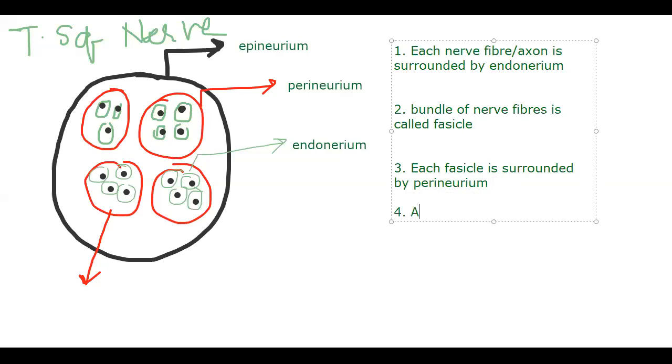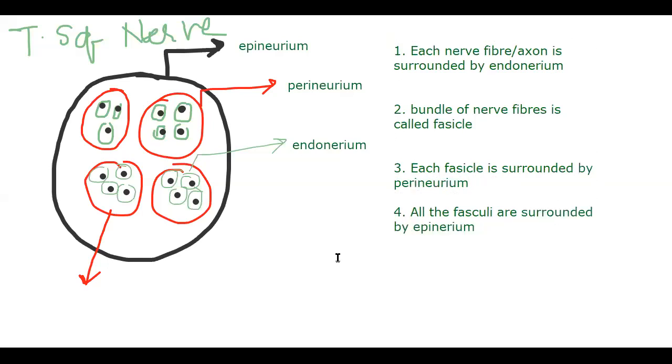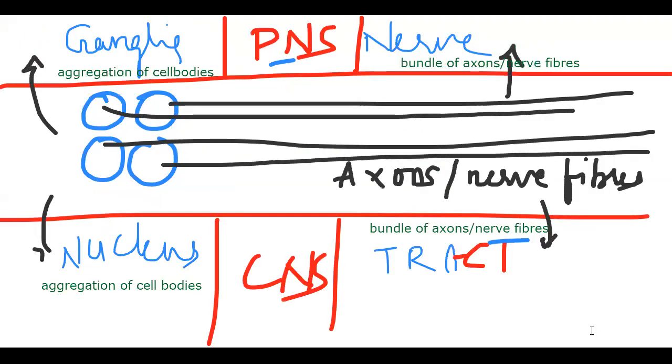Then all the fasciculi, the plural, are surrounded by epineurium. So this is the story of the transverse section of the nerve. And as you know, what is a nerve? The nerve is the bundle of nerve fibers or axons in the PNS, which we used frequently. That is a nerve, which we said earlier. So this is the total story.